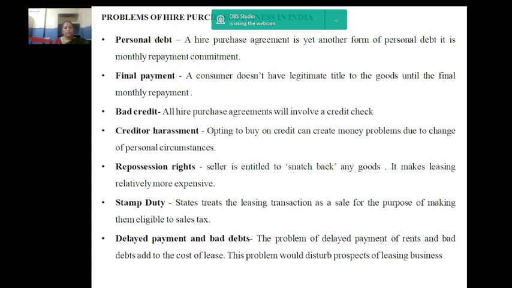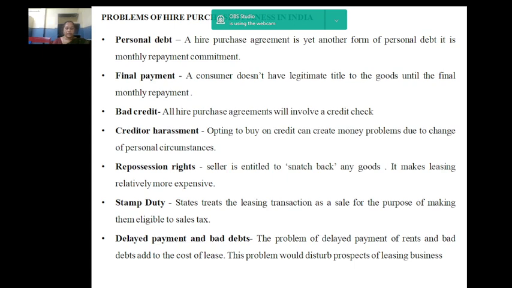Consumers that have a bad credit rating will either be turned down or will be asked to pay a high interest rate. Creditor harassment. Opting to buy on credit can create money problems should a family experience a change of personal circumstances.